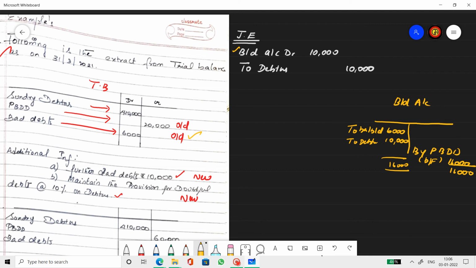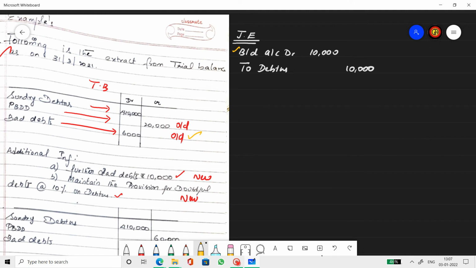So this is the amount for which we pass the journals. If there is only new bad debts, then straight away we can pass the journal of transferring 10,000 to the provision account, in case a provision is to be created, otherwise straight away to profit and loss account. But here, since a provision account already exists and there is old bad debts also, it's important to find out what bad debts is transferred to the provision account, because bad debts have to be closed at the end of the year. So we found it is 16,000, which means old 6,000, new 10,000. Totally we transfer 16,000.